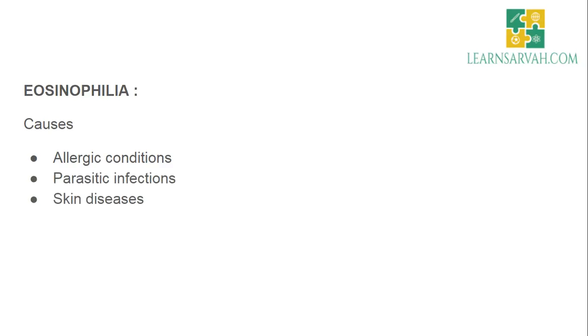Now coming to eosinophilia, that is an increase in the number of eosinophils. The causes, as we have seen from its main function, are allergic conditions, then parasitic infections, and also skin diseases. Now let's discuss the next WBC, that is lymphocytes.